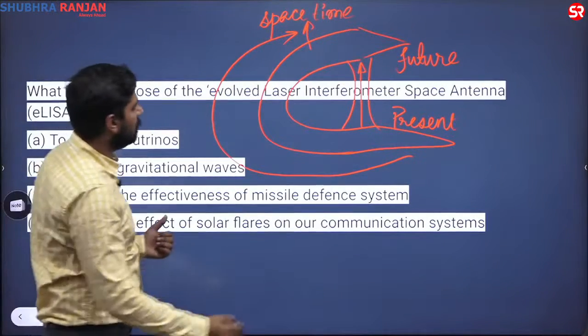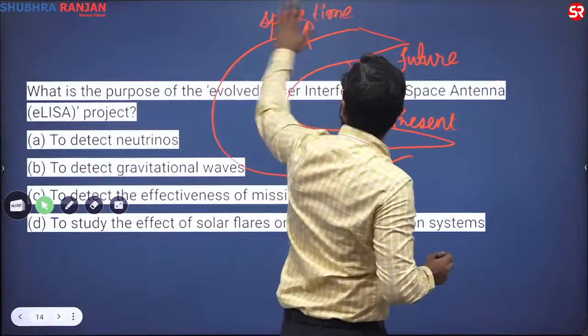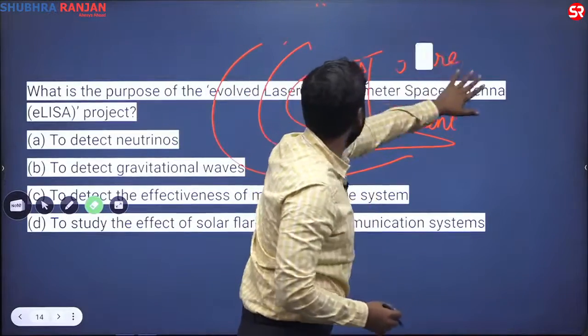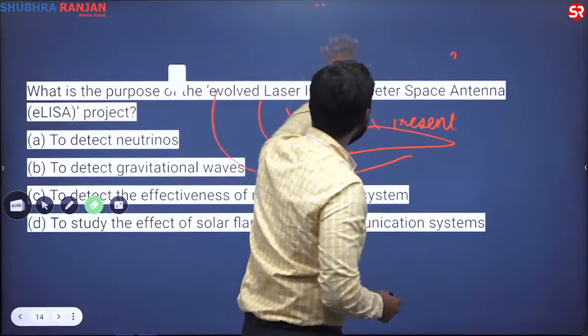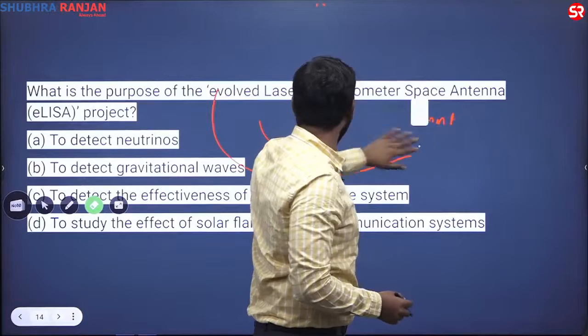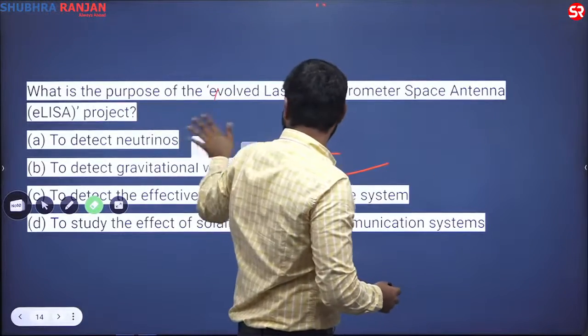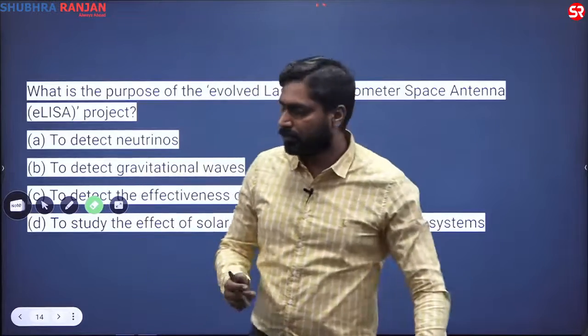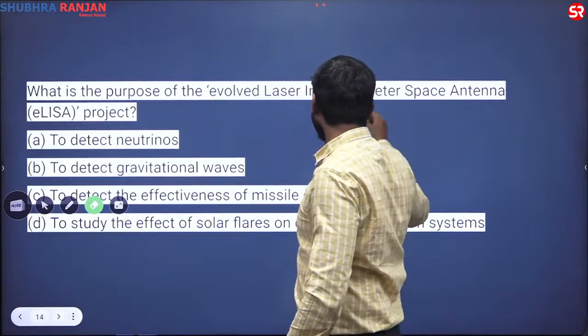Okay, so what does this question say? What is eLISA? Evolved LISA. So the word here is laser interferometer.